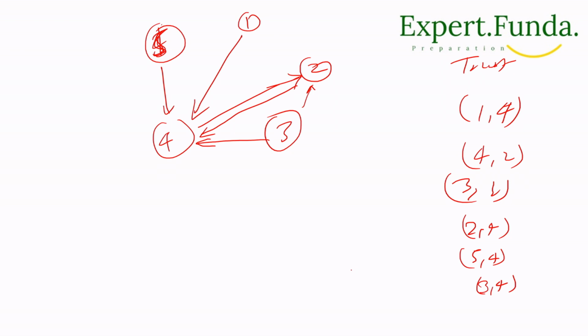Now you can say that 5 is coming to 4, 1 is coming to 4. 4 is going to 2, and 2 is going to 4. So if we consider this example, which one is the judge? Everyone is going to each other. We cannot say 4 is a judge, like this we can say.